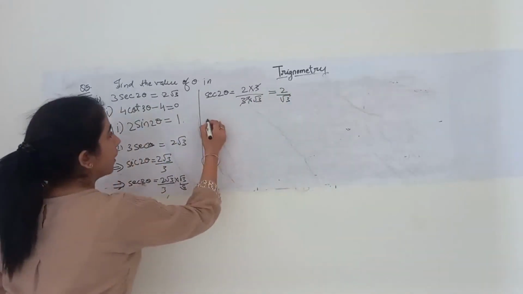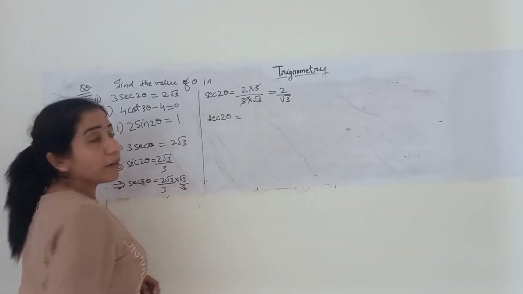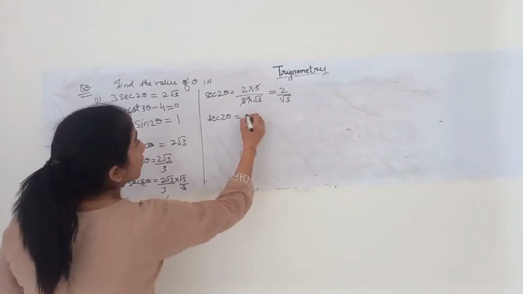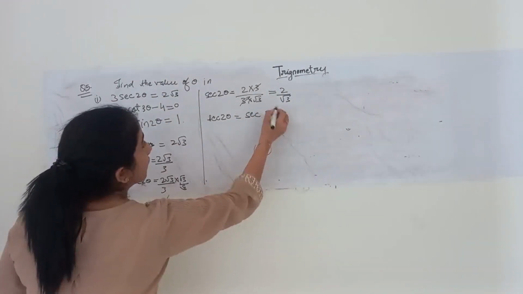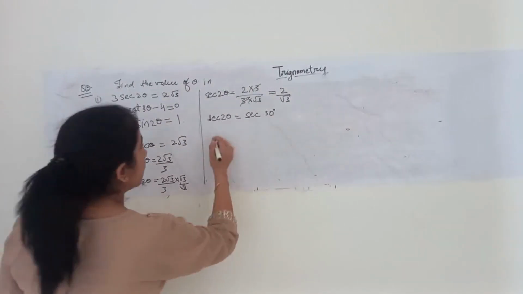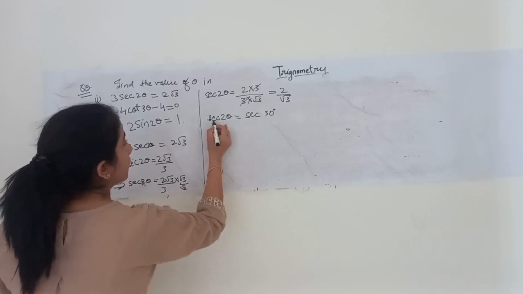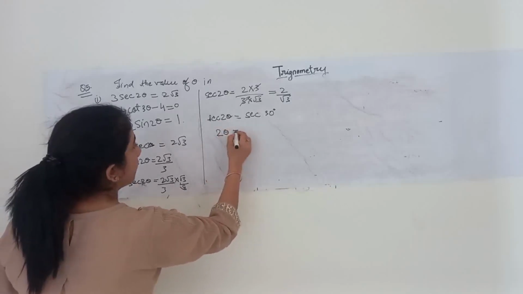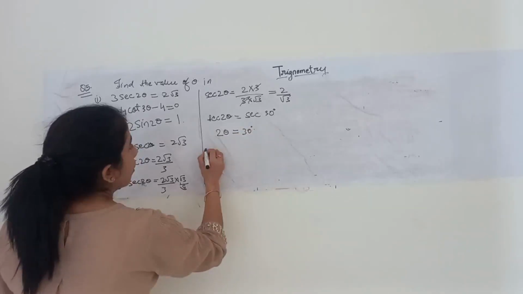Now sec 2 theta, when it is equal to 2 by root 3, it is sec of 30 degrees, right? Looking into the equation, sec will cancel. I will get twice theta equal to 30 degrees.